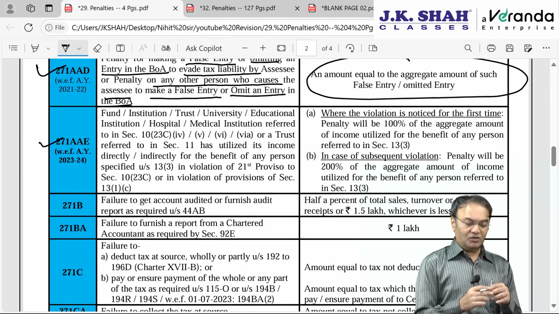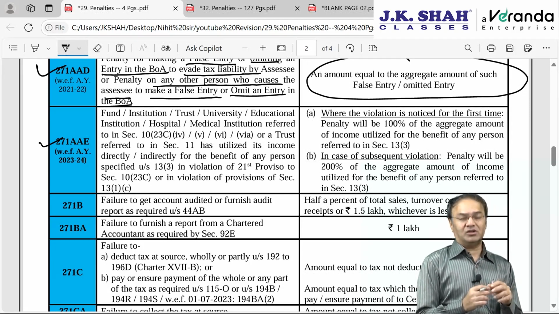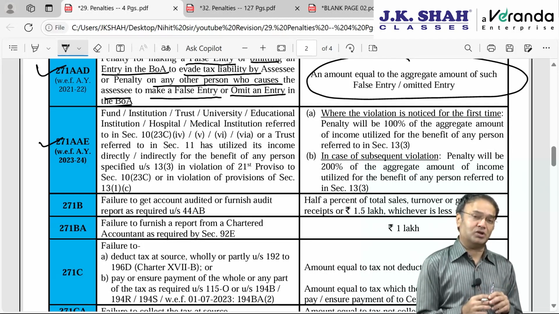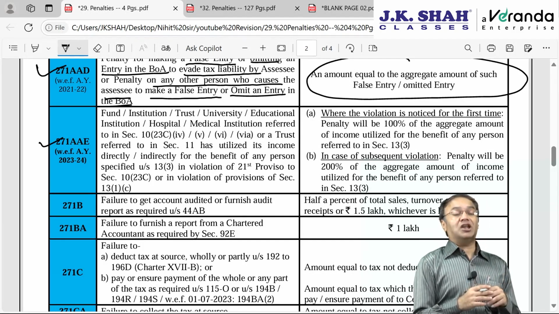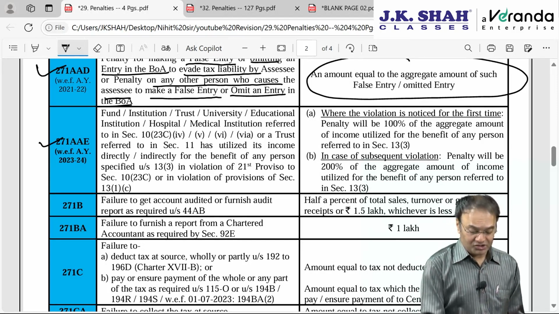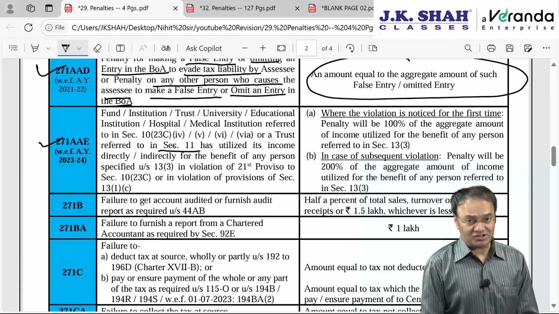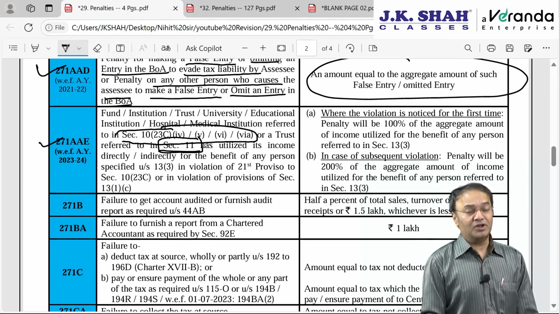271 AAE was introduced in AY 2023-24. It says that certain institution, associations, fund, university, educational institution, hospital, medical institution, which are referred to in section 10(23C), that is approved under section 10(23C) subclause 4, 5, 6, 6A, or a trust which is registered under section 12AB claiming exemption under section 11, either claiming exemption under 10(23C) or claiming exemption under section 11.